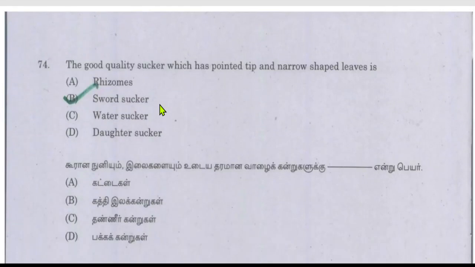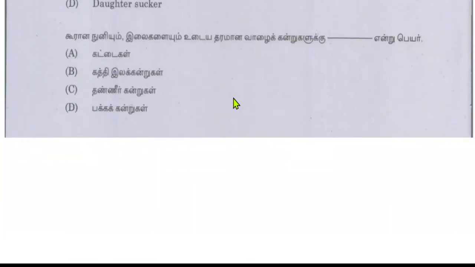The good quality sucker which has a pointed tip and narrow shaped leaves is, so the answer will be sword sucker. The options explained the characteristics of specific types of sucker: rhizome, sword sucker, water sucker, and daughter sucker. Getting this idea, we can choose the correct answer.